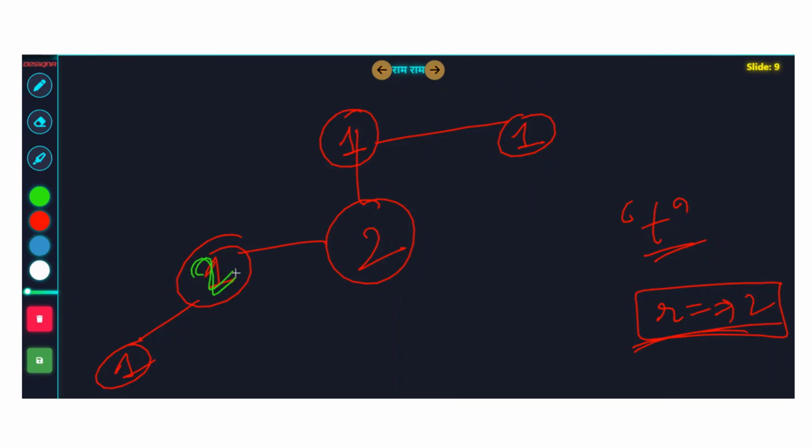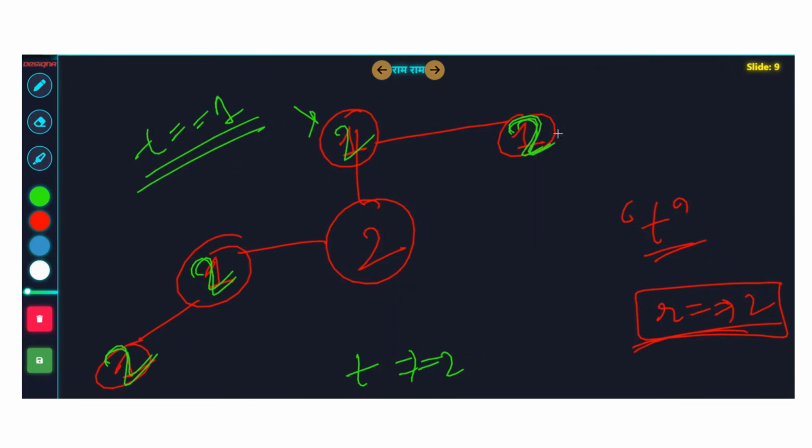This guy will become 2 and this guy is going to become 2. This is what is happening at the first second. At the second second, what will happen? This 2 will spread here and this 2 will spread here. You know that this guy's level is 0, 1, 1, 1. So, you know what is happening at t equal to 2.